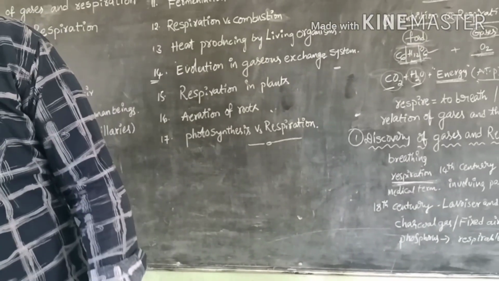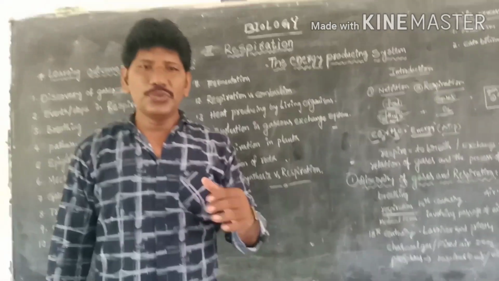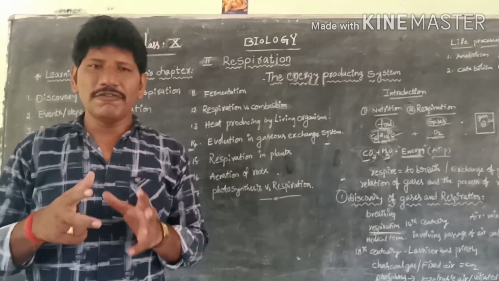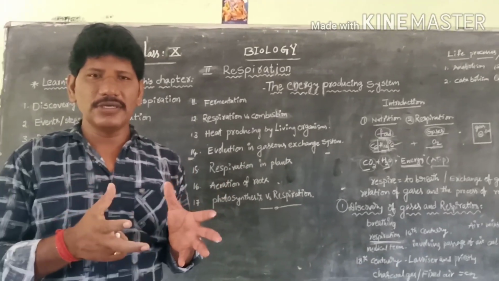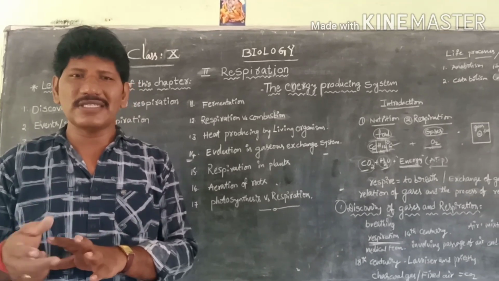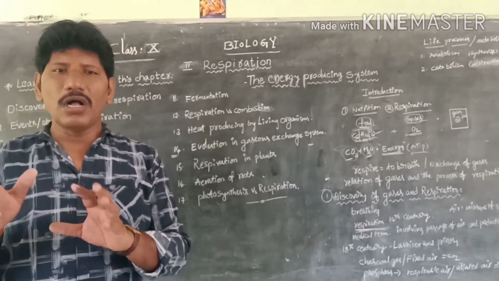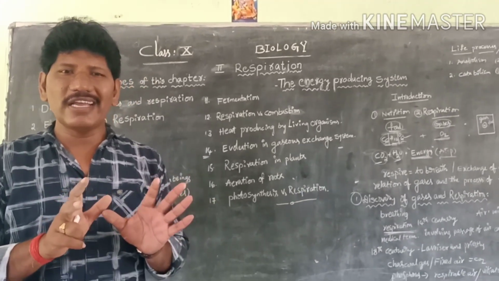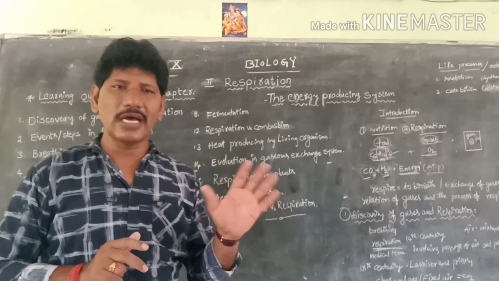Coming to what they have given here, using food to carry out life processes is a key factor for all living organisms, either unicellular or multicellular.